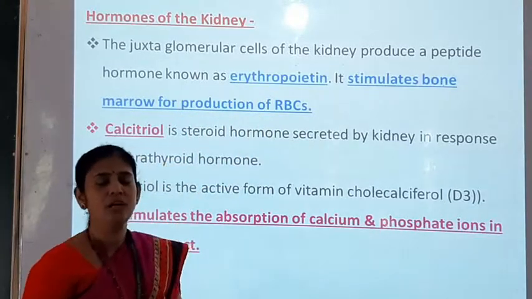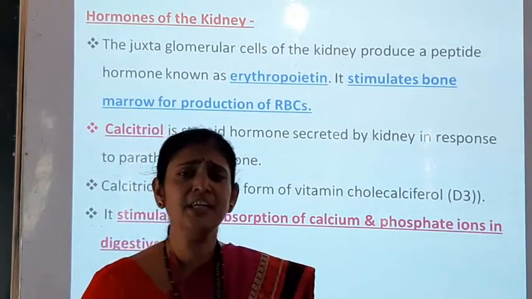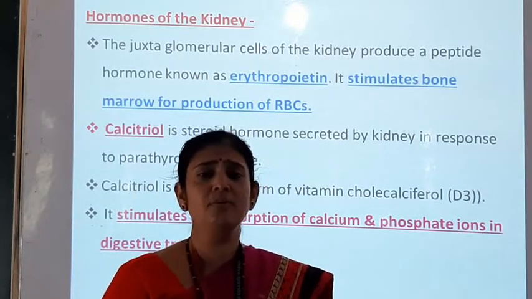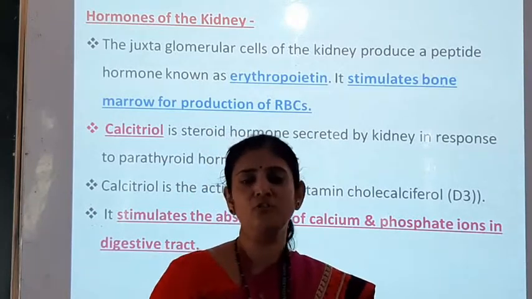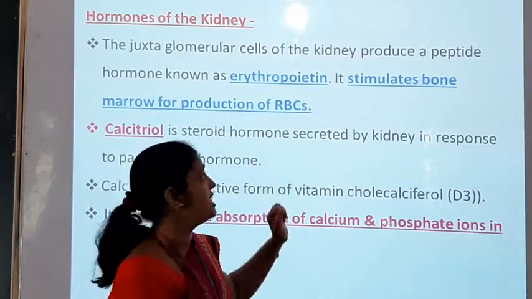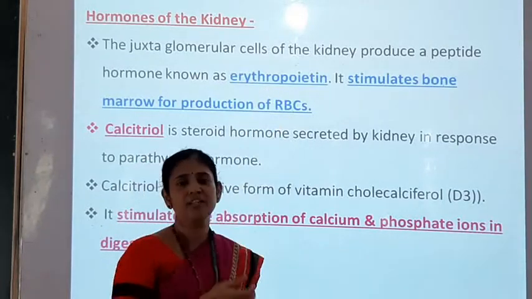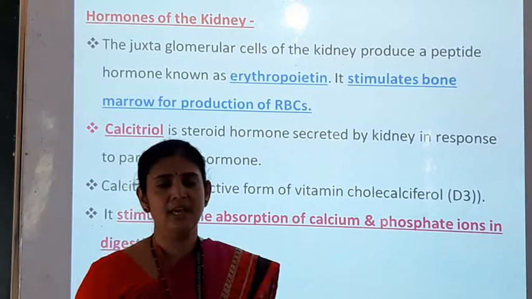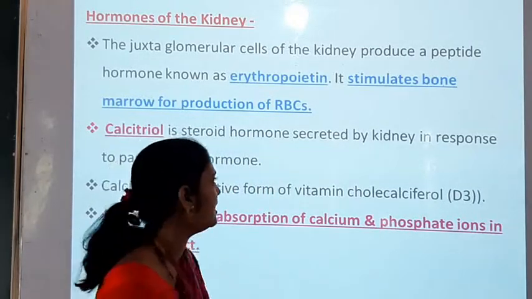As you know, the RBCs are formed by our bone marrow, and the stimulation of the cells present in the bone marrow for the production of RBCs is given by this erythropoietin. The erythropoietin is secreted by the juxtaglomerular cells present in our kidney. So it is the first hormone secreted by the kidney.